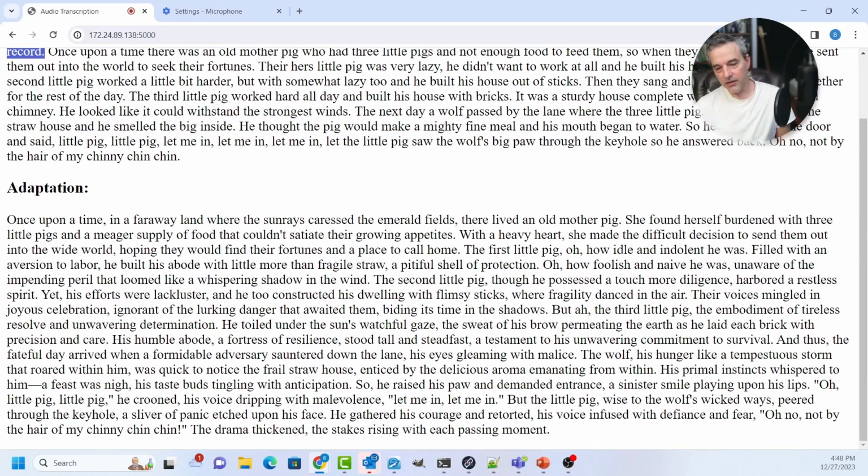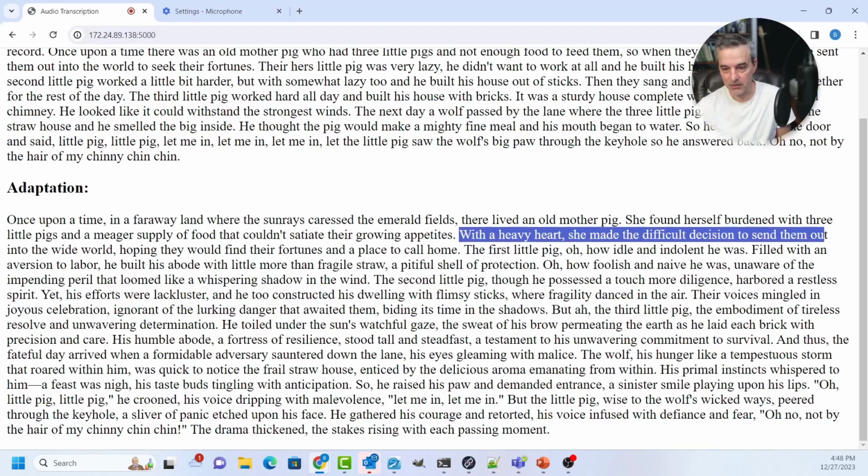And then let's look at this adaptation. Once upon a time, there was a faraway land in the sun-kissed fields. There lived an old mother pig. She found herself burdened by three little pigs with a meager supply of food and growing appetites. With a heavy heart, she made a difficult decision to send them out into the world.